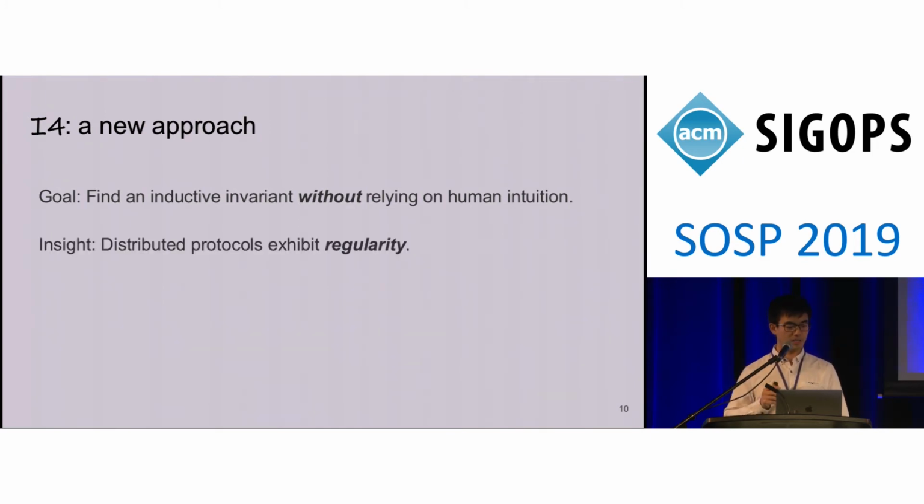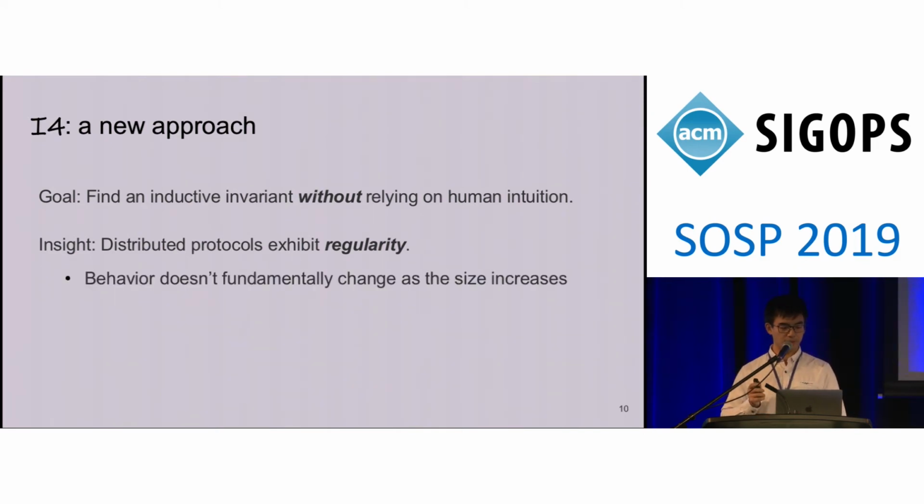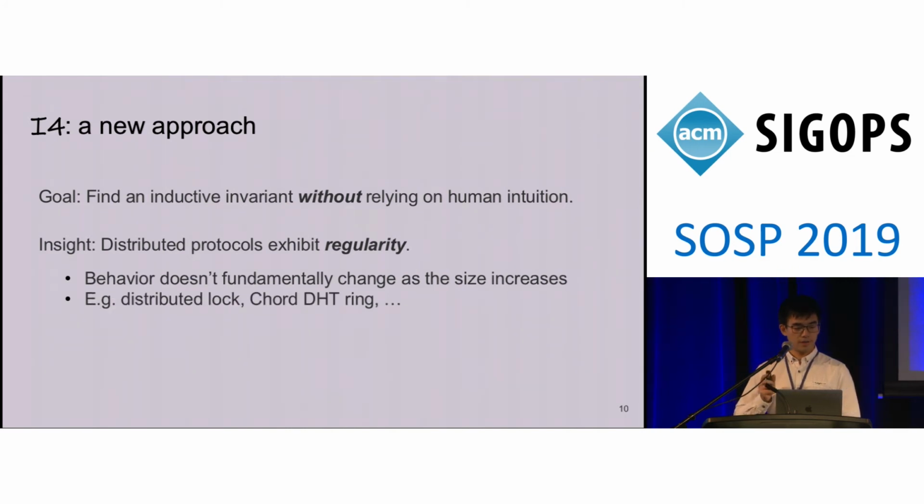Our approach is based on a simple insight. Distributed protocols exhibit a lot of regularity, which means the behavior of a system doesn't fundamentally change from a small instance to a large scale. For example, in the distributed lock, the property that no two nodes can hold the lock at the same time should hold from two nodes to any number of nodes. For a more complex protocol, the Chord DHT ring, the property that any live node should have a live successor is true regardless of the number of nodes. As far as we can tell, this insight holds for all protocols.